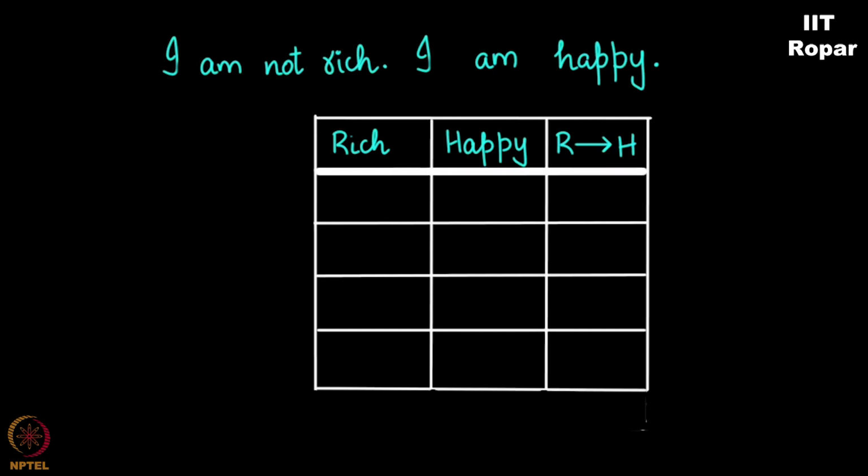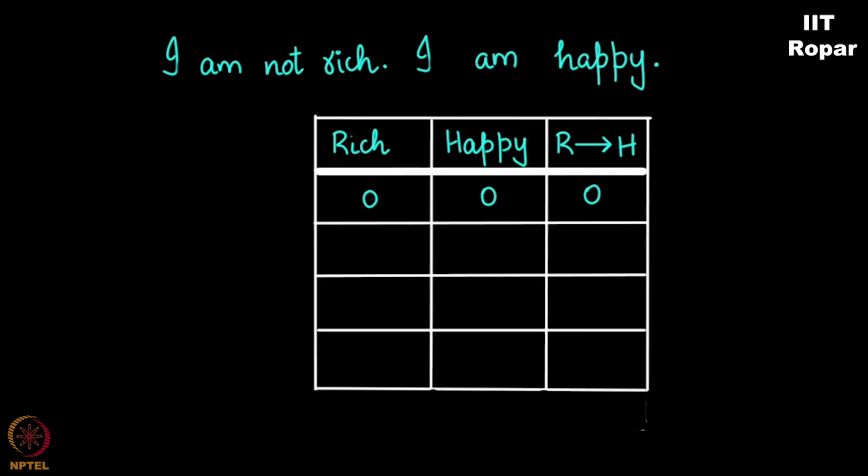Is it true that a person who is not rich is not happy? What do you have to say? Can it so happen that a poor person, not rich meaning he is poor, is not happy? This is not always true. You know poor people who can be happy. So I will say 0 in the last column.